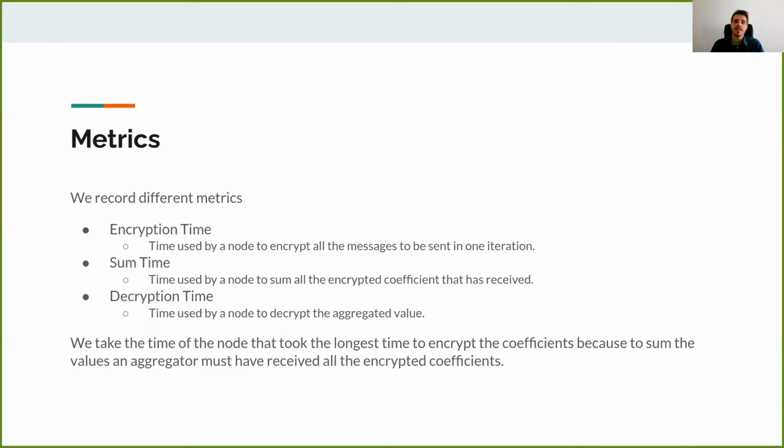The first one is the encryption time, that is the time that a node uses to encrypt all the values in an iteration. Then we consider the sum time, that is the time that a node uses to sum all the values received from all its neighbors. And finally, we consider the decryption time, that is the time that a node uses to decrypt the aggregated value.